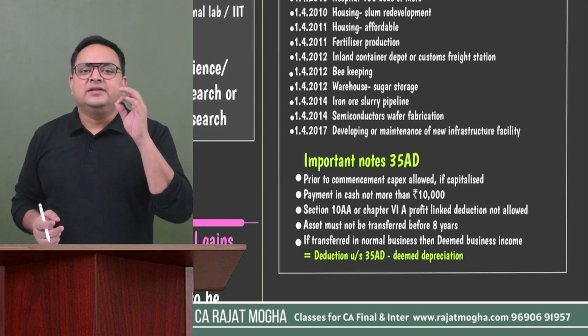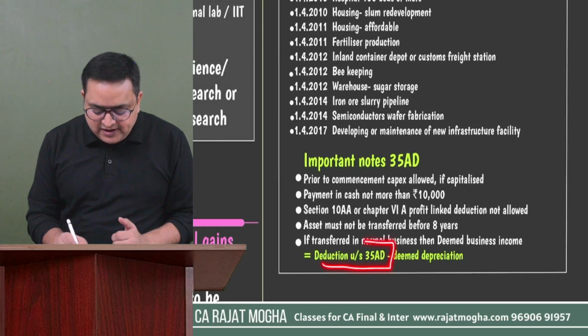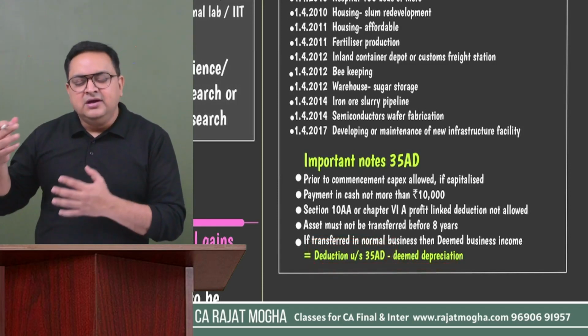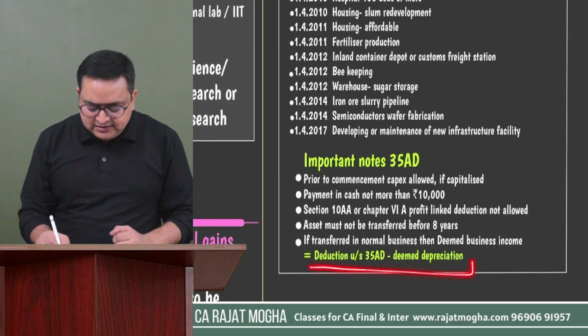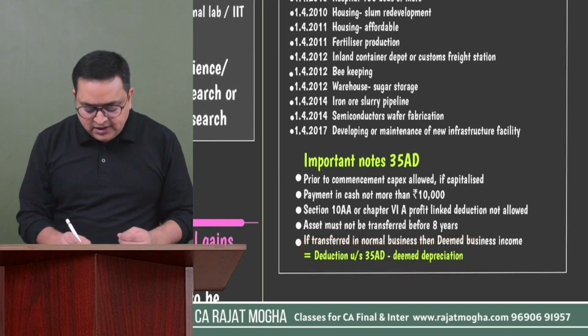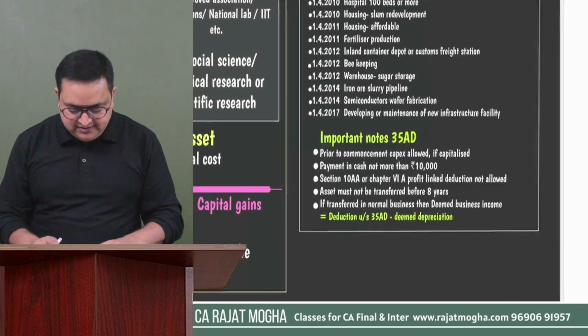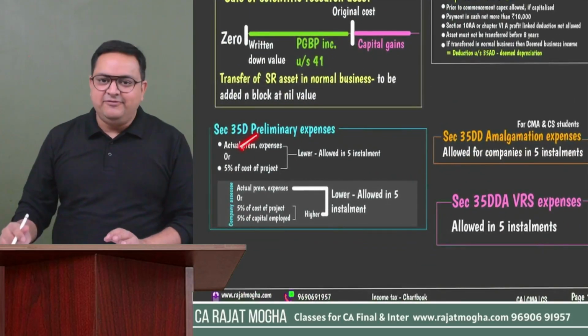we'll also consider the depreciation which we would have given. So whatever the deduction which you have claimed, we will make it the income, but we will also consider the deemed depreciation of those years. Whatever the deemed depreciation would be, we will give you that advantage. So how much will be income? The net amount: the deduction which you have claimed earlier minus the deemed depreciation, right? This was 35AD.